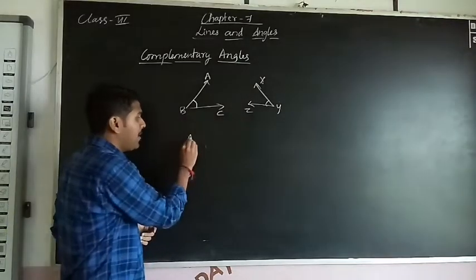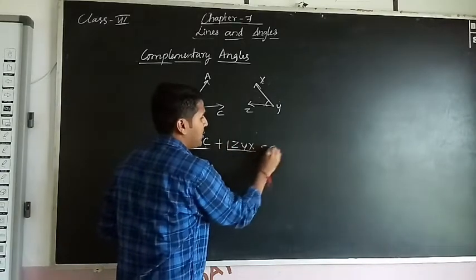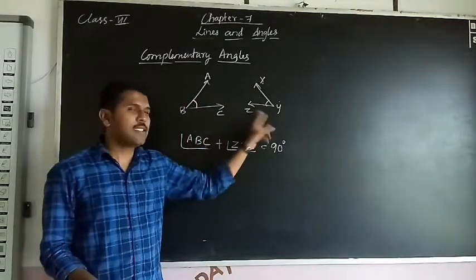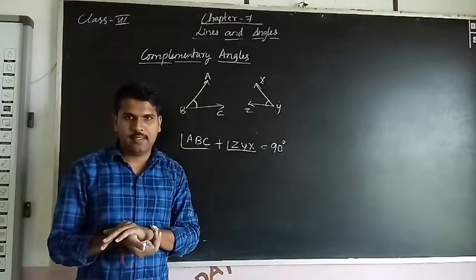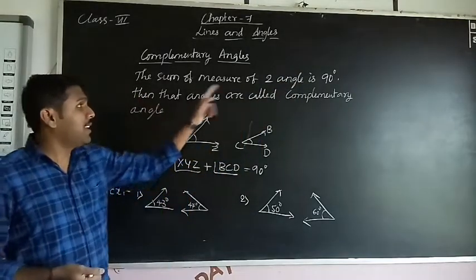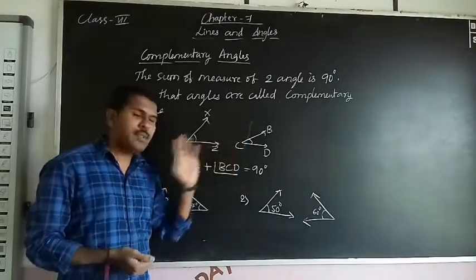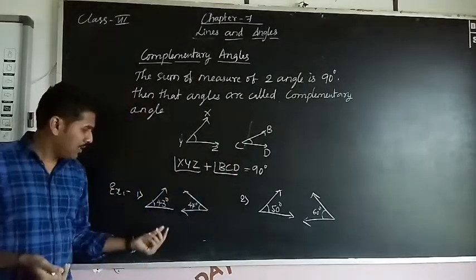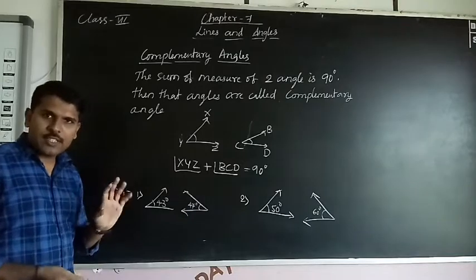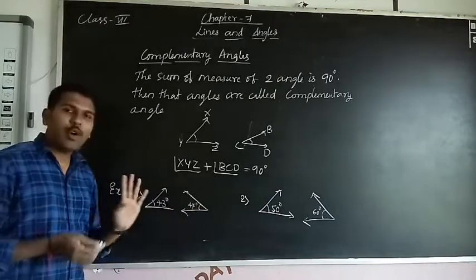That means ABC plus ZYX equals 90 degree. So sum of these two equals 90 degree. That means these two angles are complementary angles. So definition of complementary angles: the sum of measure of two angles is 90 degree, then those angles are called complementary angles. So this is the example. Sum of these two angles equals 90 degree. So take one example. Whether these two angles are complementary angles, how to verify that? Just add these two angles. If you get 90 degree, that means these two angles are complementary angles. Otherwise, these are not complementary angles.